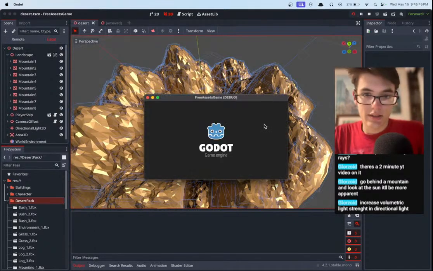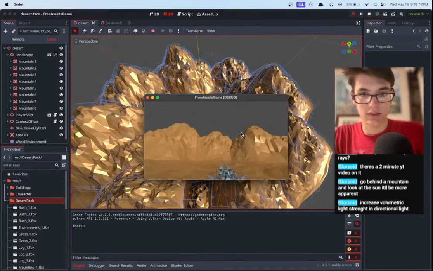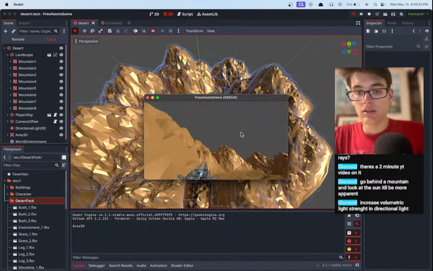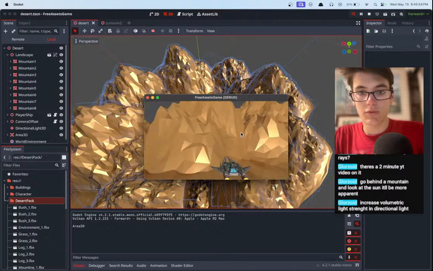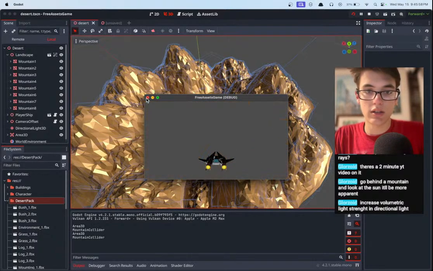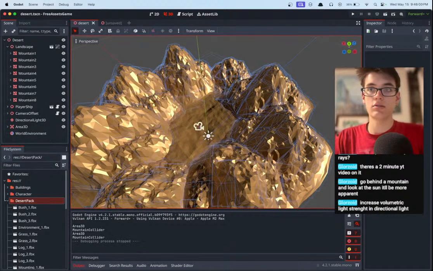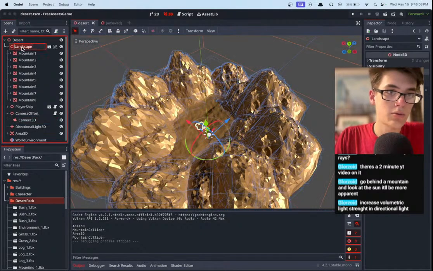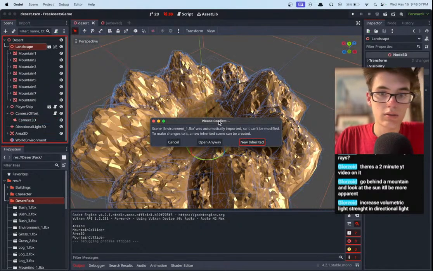Okay, let's play it and see what is to be seen. All right, nice. Yeah, so we got the mountains. We got a pretty nice movement controller, and then since we're detecting these, we should be able to have it be destroyed or something when it actually hits those. Also, we need to do that for the landscape as well. Let's do that right quick.